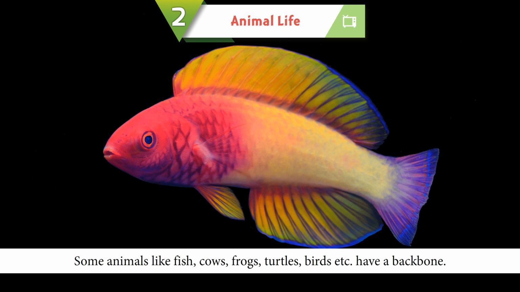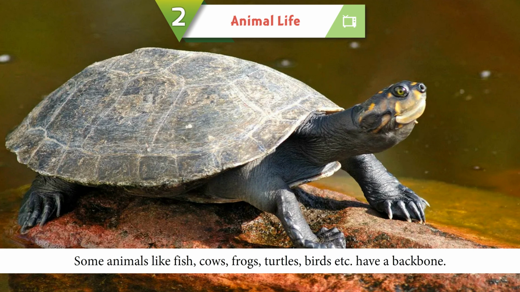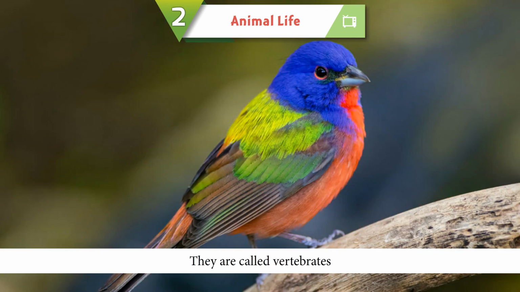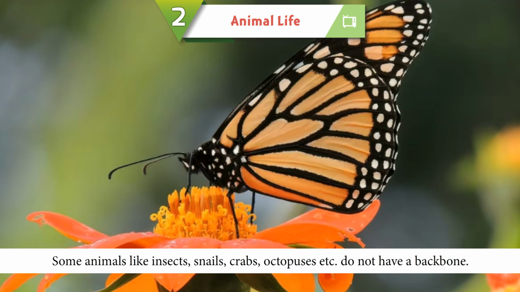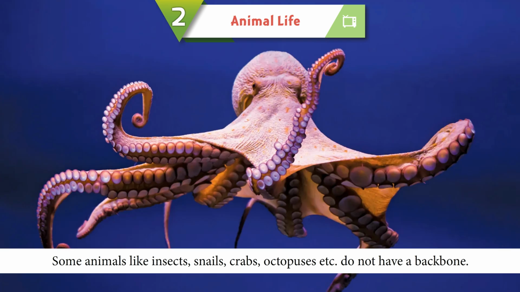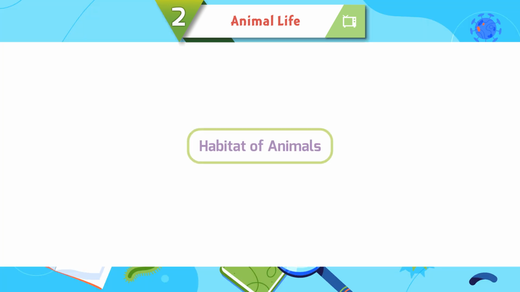Some animals like fish, cows, frogs, turtles, birds, etc., have a backbone. They are called vertebrates. Some animals like insects, snails, crabs, octopuses, etc., do not have a backbone. They are called invertebrates.